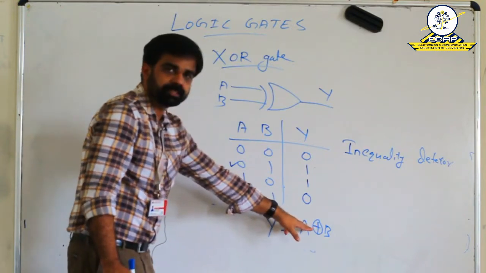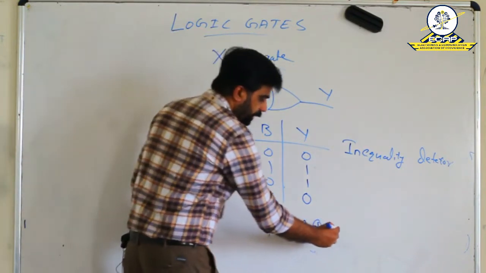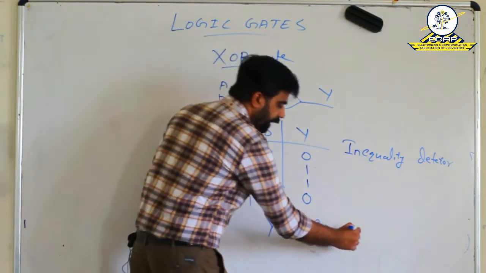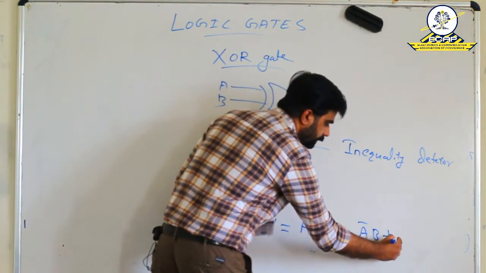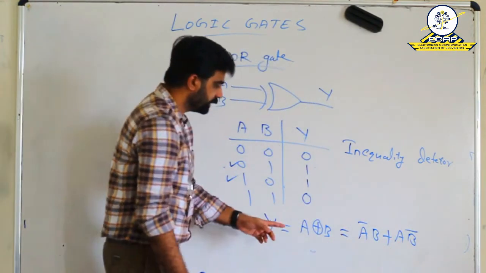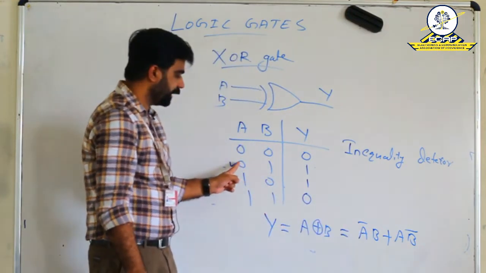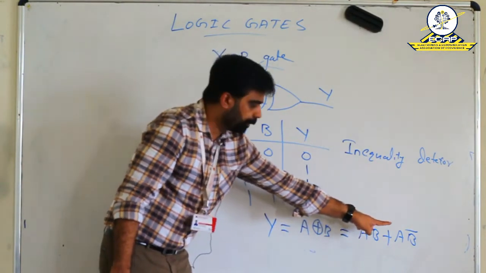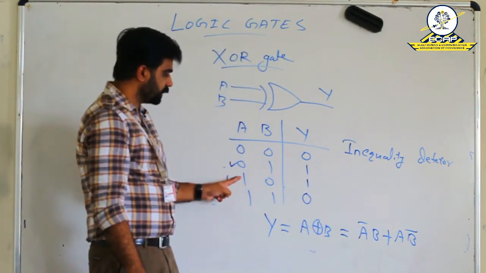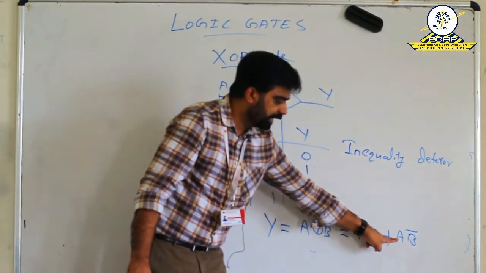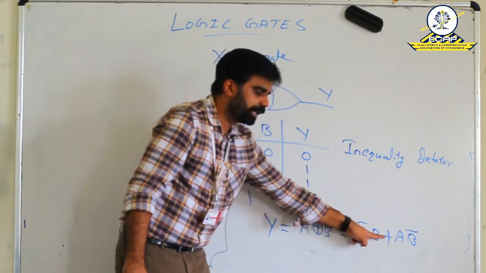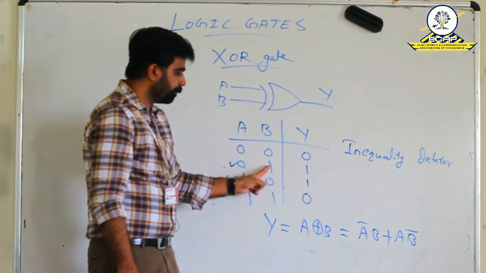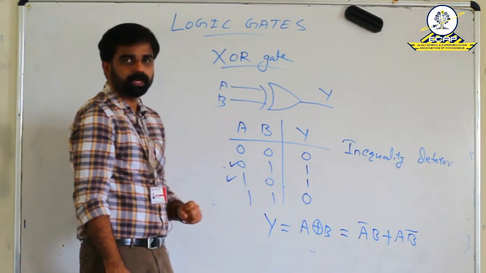So here it is A XOR B. And if we expand its expression, we will get A bar B plus A B bar, because A bar B means the second case, A is 0 and B is 1, plus the third case, A is 1 and B is 0, that is A B bar. So in these two cases only the output becomes 1. That is why the expression is expanded as A bar B plus A B bar.